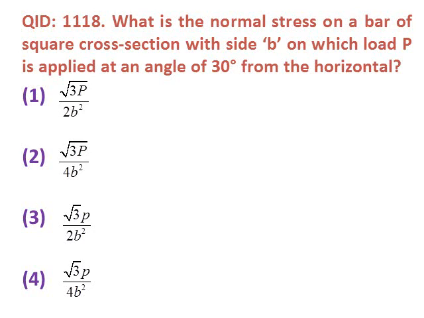Next question, what is the normal stress on the bar of square cross section with side B on which load P is applied at an angle of 30 degree from the horizontal? Options are first, root 3P upon 2B square, second, root 3P upon 4B square, option 3, root 3 into P divided by 2B square, option 4, root 3 into P divided by 4B square. The correct option is root 3 into P upon 2B square.